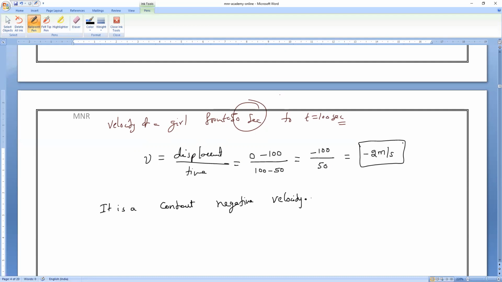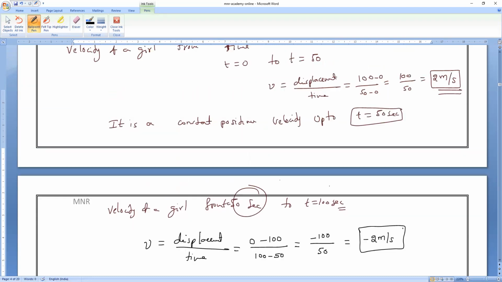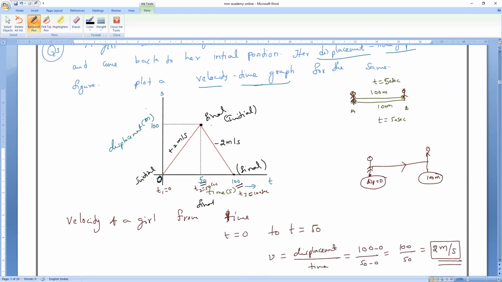Sir, I can't understand from 50 to 100, sir. At 50 seconds, what is your initial point? You are at the post office. Means what is the meter scale? 100. At 50 seconds, you are at the 100 point. And after 100 seconds, you came to what point? 0 point. So always you will take final minus initial. Then what is your final point after 100 seconds? 0. At 50 seconds, what is your initial point? 100. So 0 minus 100, and final time is 100 and initial time is 50.